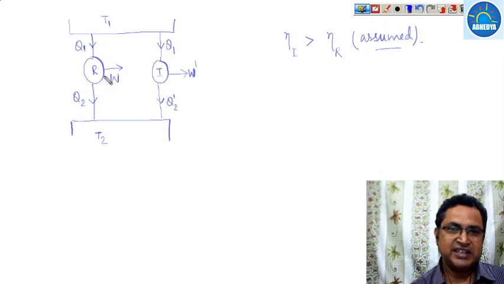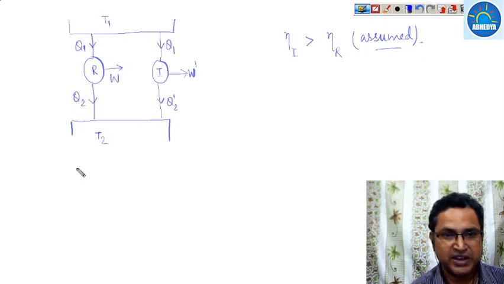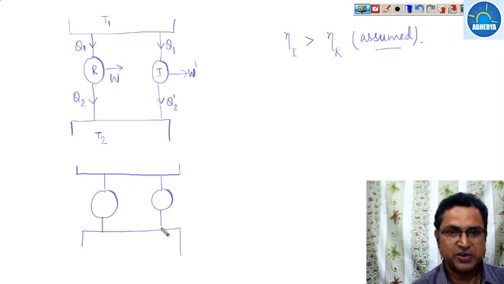Since it is a reversible heat engine, the direction of the heat transfer can be reversed. If we reverse this, because in a reversible heat engine all processes are reversible and can be retraced with no changes taking place. We have already studied this.